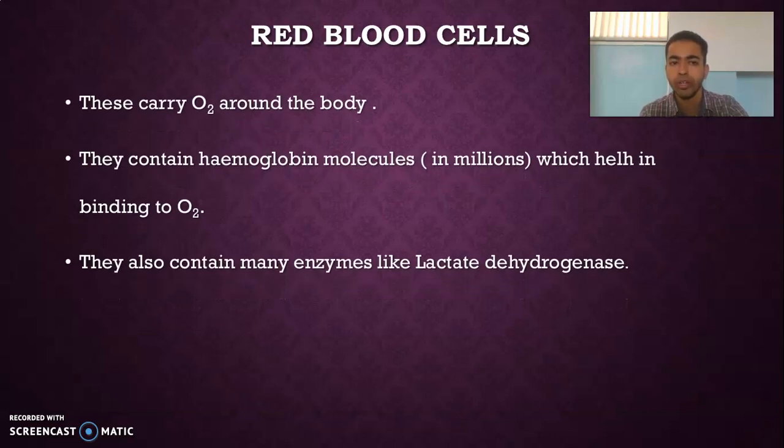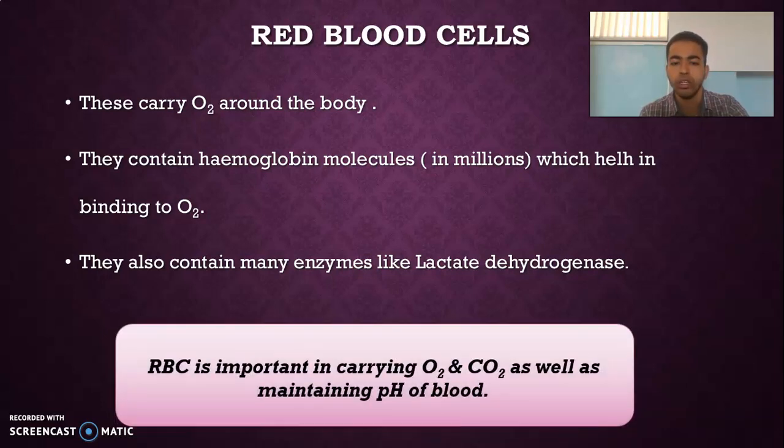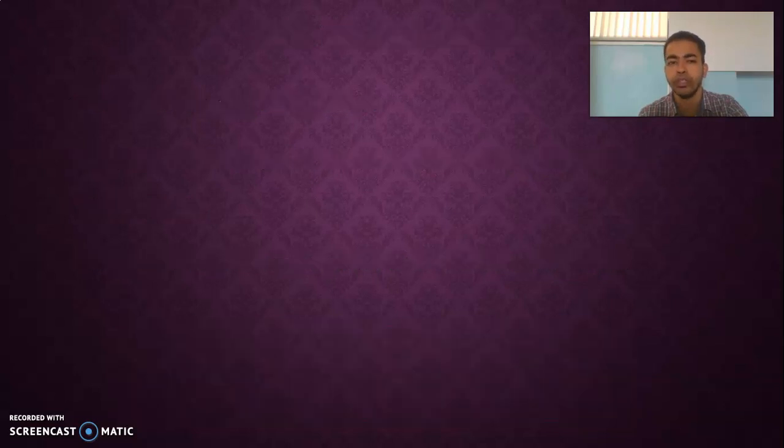So what is the main role of red blood cells? Its main role is to carry oxygen around the body, and they also contain millions of hemoglobin molecules which help in binding to oxygen. They also contain many enzymes like lactate dehydrogenase. So basically RBCs are important in carrying oxygen and carbon dioxide, as well as in maintaining the pH of blood.